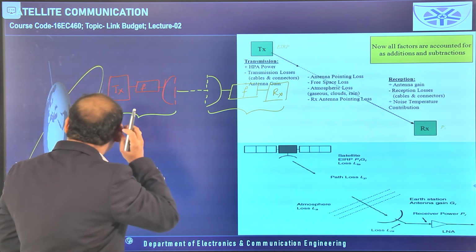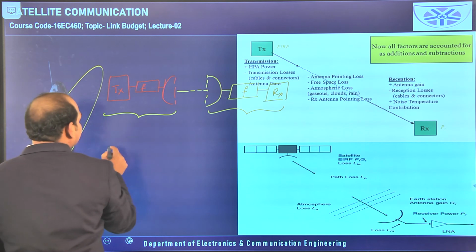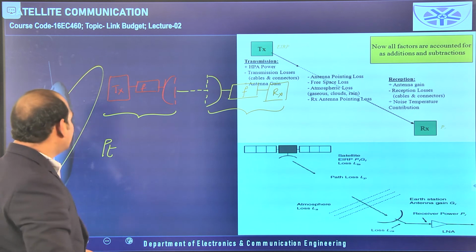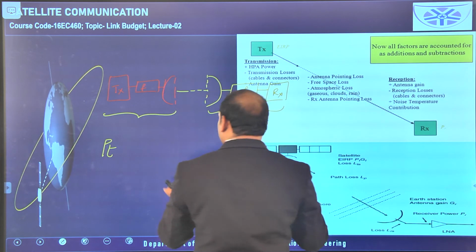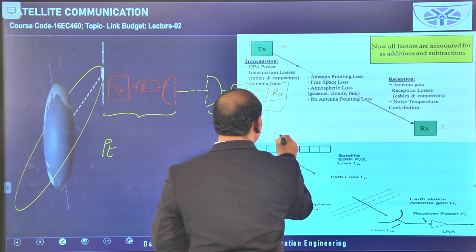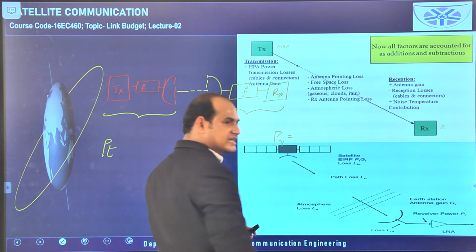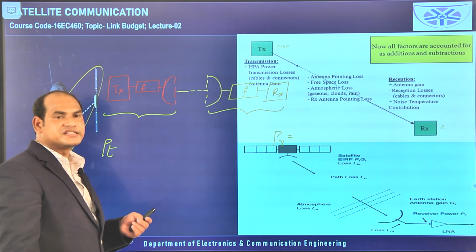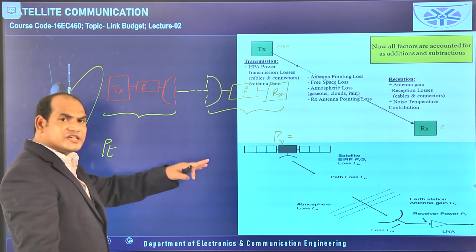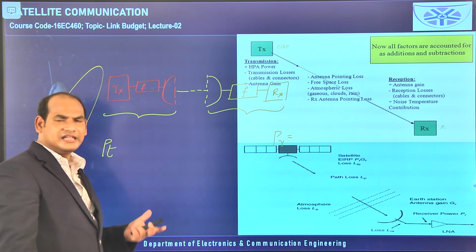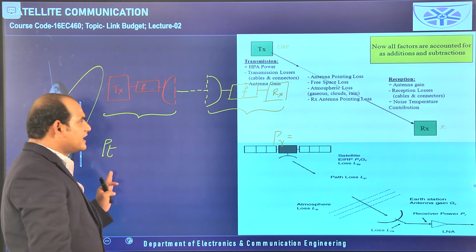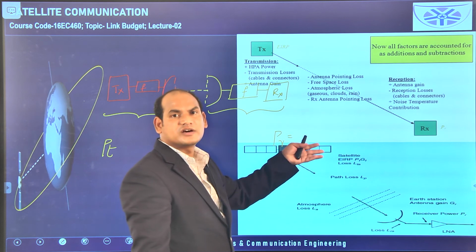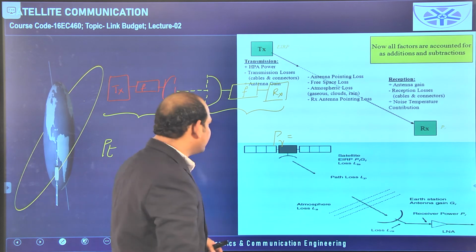So at the transmitter, whatever the power is there, that is taken as PT. If you get the same PT at the receiver, we can say PR is equal to PT, then there is no loss from here to here. This chapter, link budget, is about PR: how much PR we are getting for the PT we transmit. Whether we are getting PT or not, if not, how much PR are you getting? Compulsorily we will not get PT here.